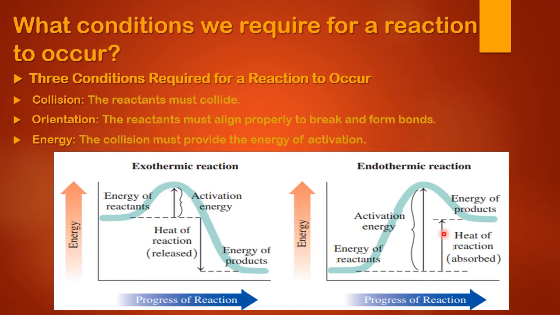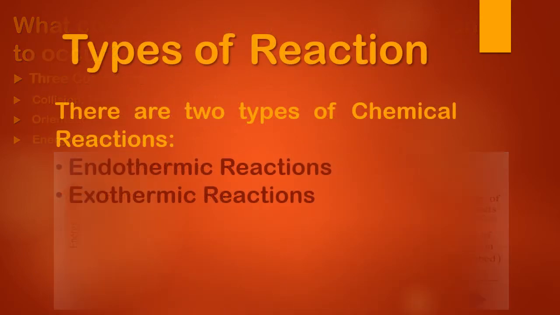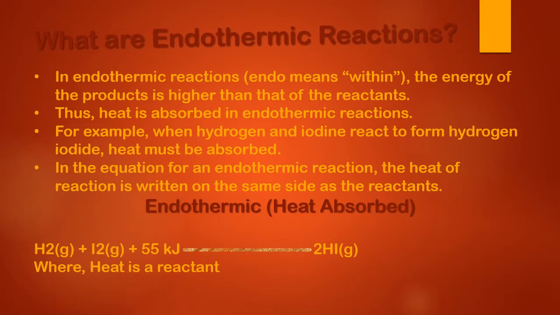Now, of course, you must be thinking, how are we going to differentiate between the exothermic and endothermic reactions? Now, let's have a look here. Before starting, I've just given a little description in that picture, but let's take a brief look at what the types of reactions are. So there are two types of chemical reaction. The first one is the endothermic reactions, and the second one is the exothermic reactions. So first we are going to start with the endothermic reactions.